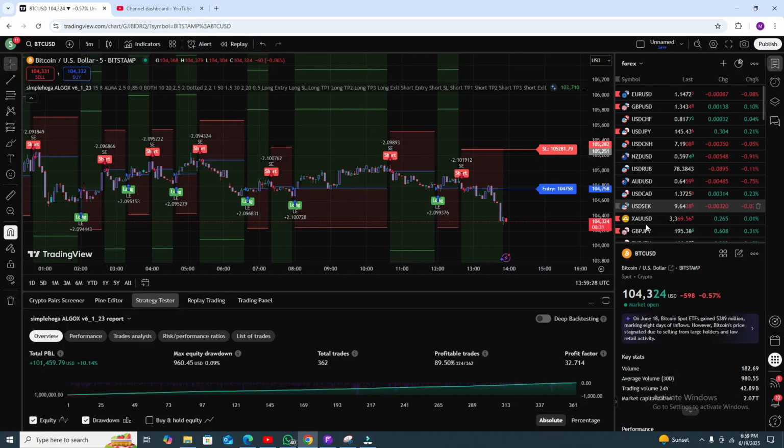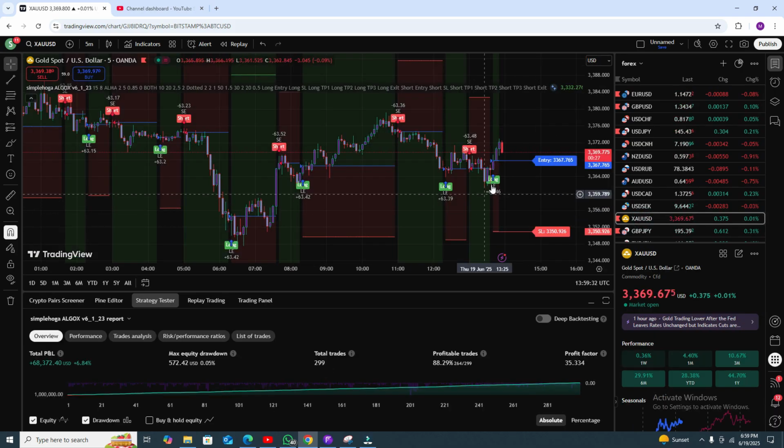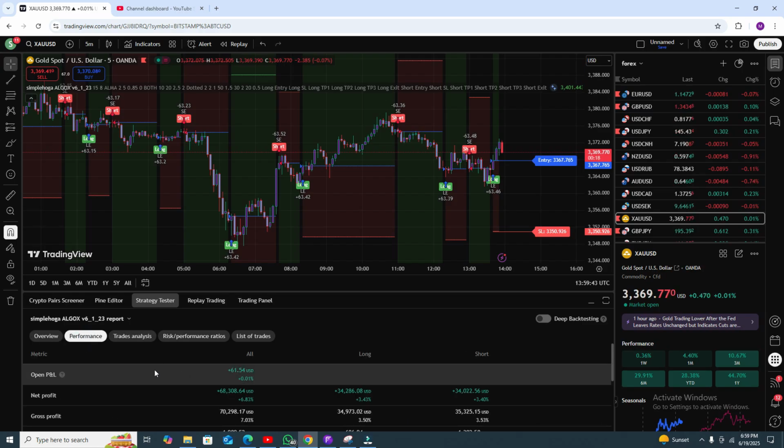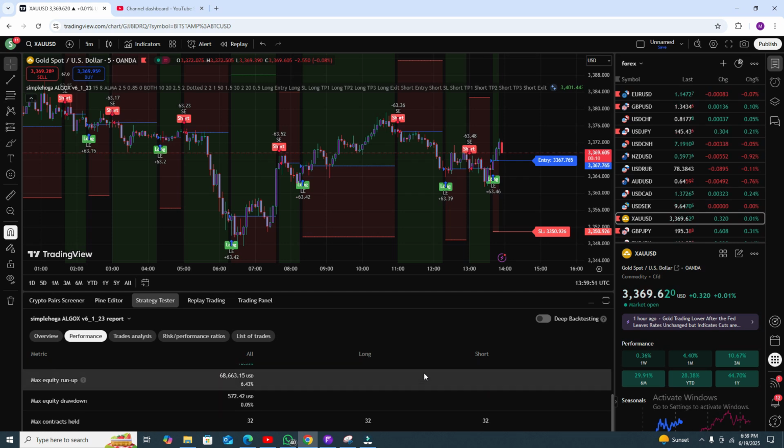forex and gold. In gold, this is the most recent buy signal and 88% accuracy. If you go to the performance, your indicator will look like this. That is actually awesome. Here you can see long, this is short, and each and everything you can see.